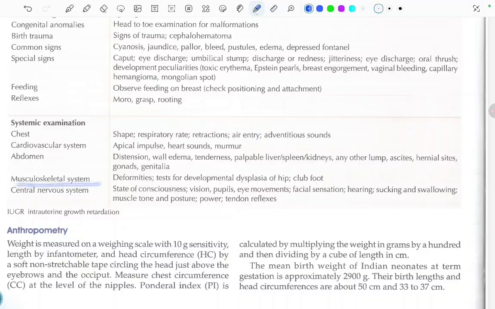Musculoskeletal system, we have to look for deformities, any test for developmental dysplasia of hip and club foot. Central nervous system, we have to look for the state of consciousness, vision, pupils, eye movement, facial sensations, hearing, sucking and swallowing, muscle tone, power, posture, and tendon reflexes.